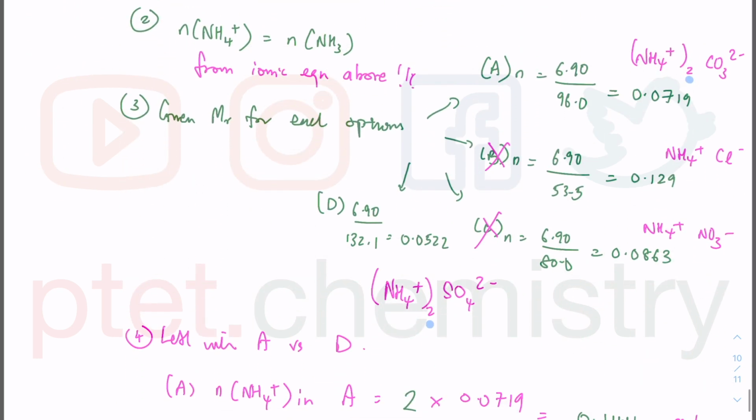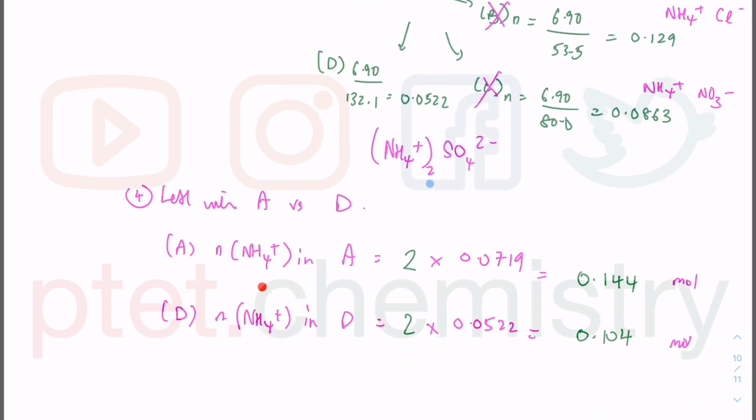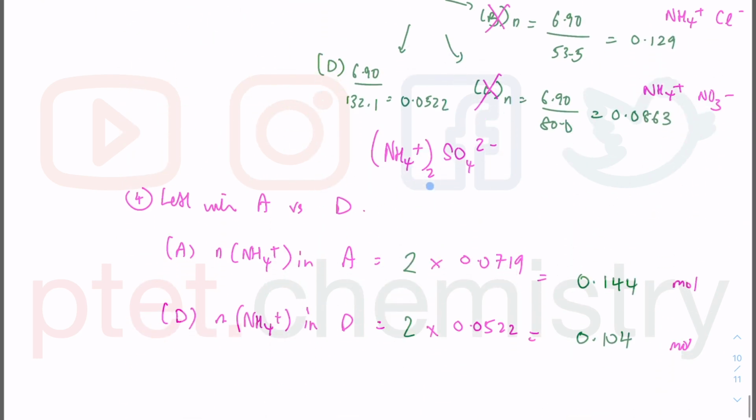And I've just worked out the mole of each of these ammonium salt solids. But we want the mole of ammonium in the solid. Since we have 2 moles of ammonium, we need to multiply 2 times the mole of the solid itself, and the one which gives us the mole of ammonium that corresponded to the mole of ammonia released in this experiment is going to be the answer. So that's why we're looking at option D, which is the answer for this question 13.